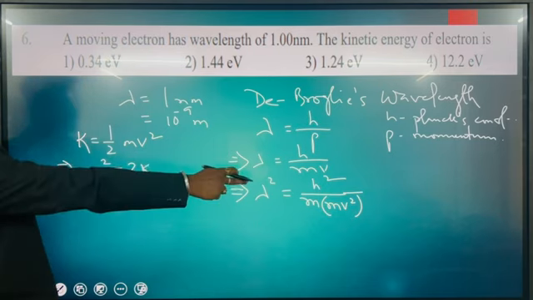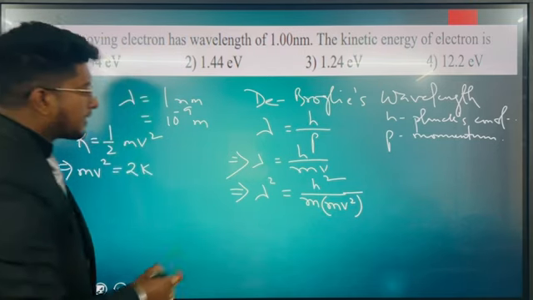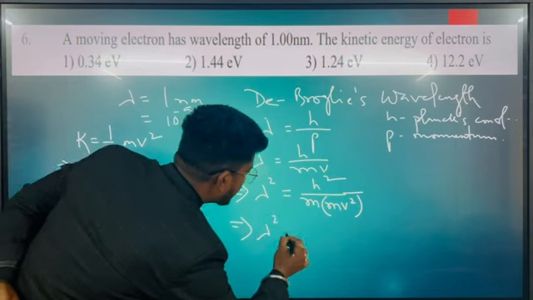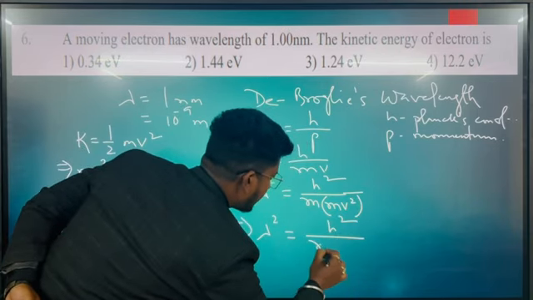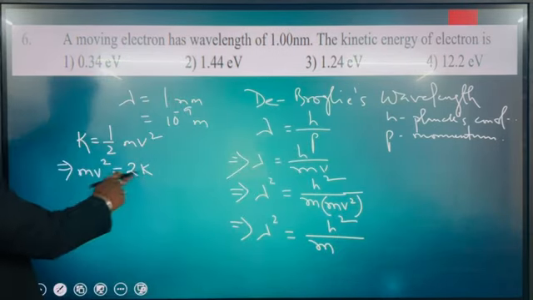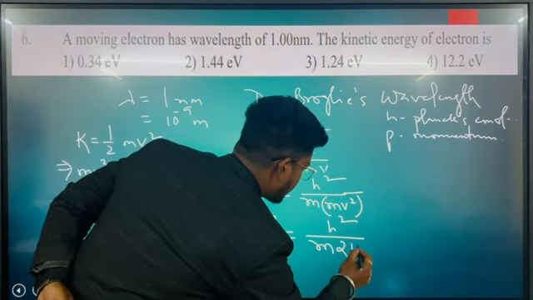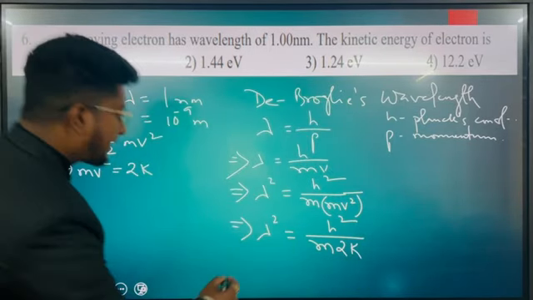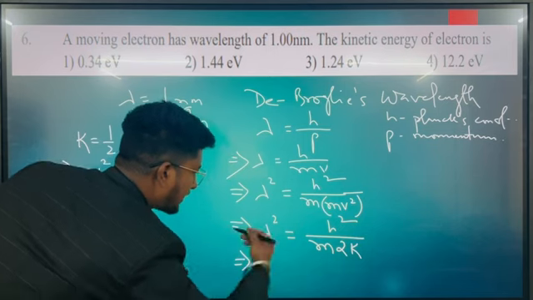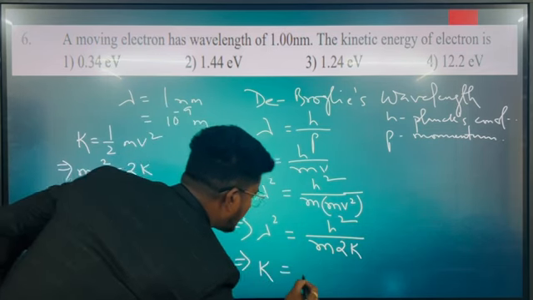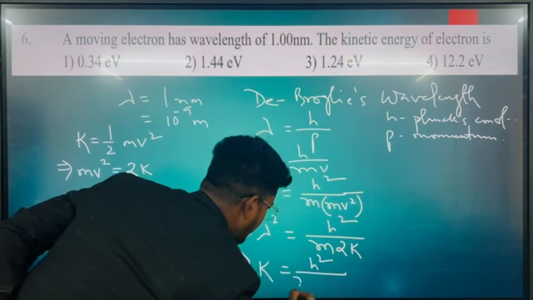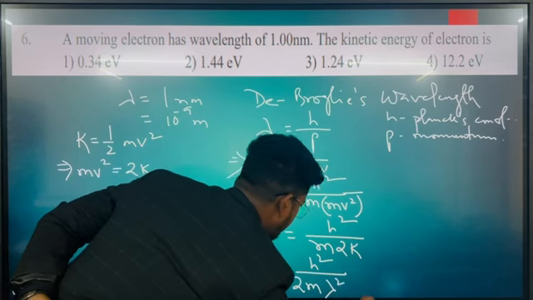I'm going to replace mv square with 2k. Instead of writing this, lambda square is equal to h square by m, in place of mv square, I can write here 2 times of k. So we need k. I'm transposing the k to the left hand side. So k will be equal to h square by 2m lambda square.